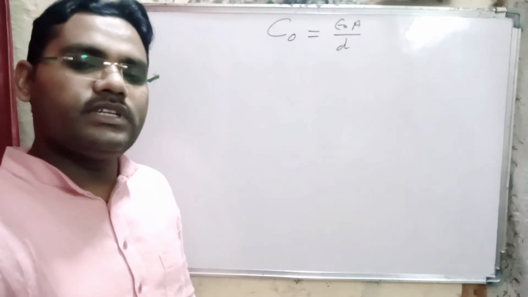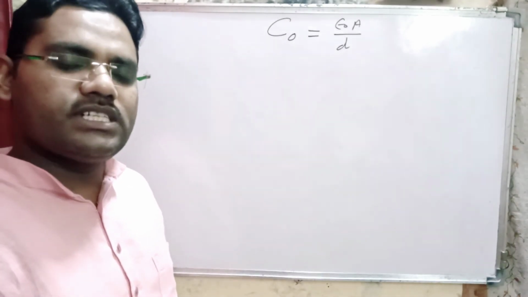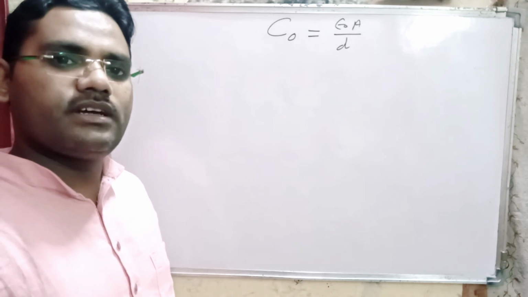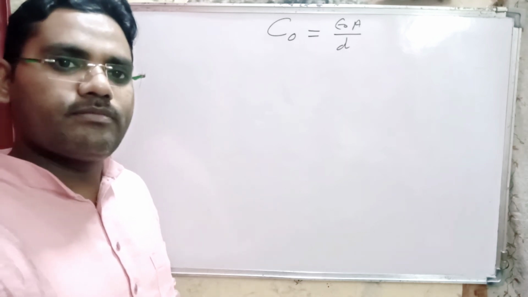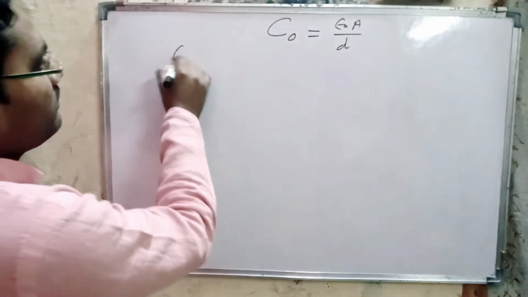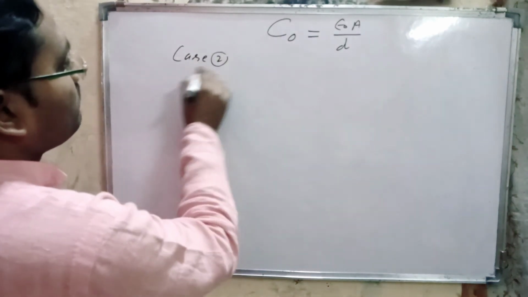Today we discuss the capacitance of a parallel plate capacitor when there is a dielectric slab filled between the plates of the capacitor. Now here we discuss case 2.